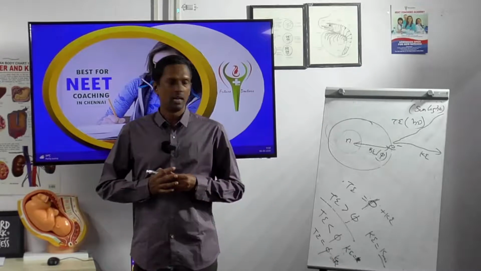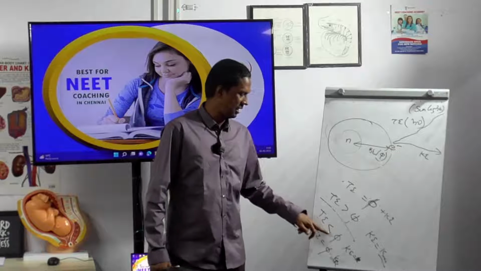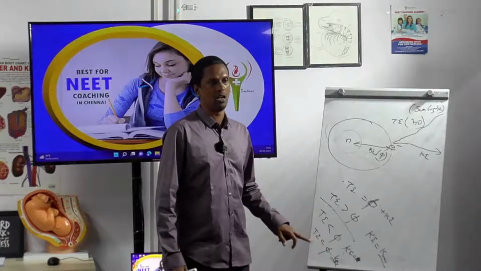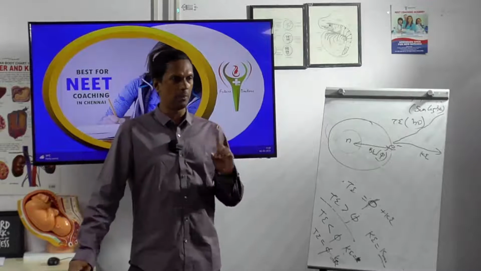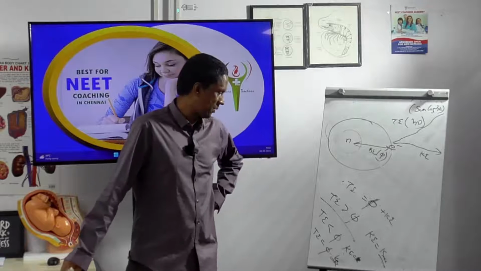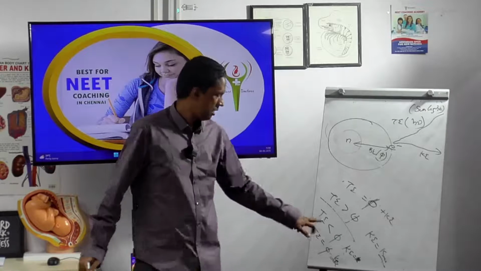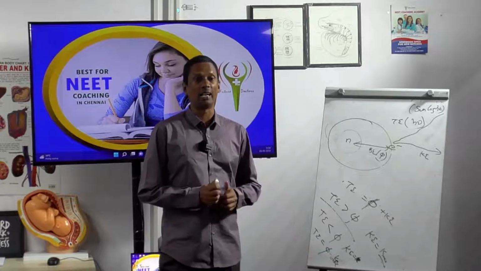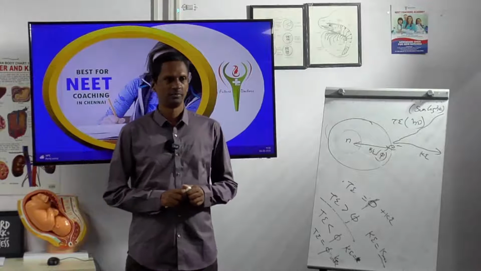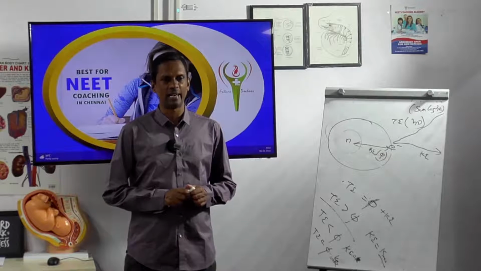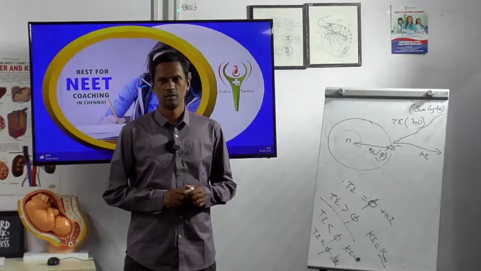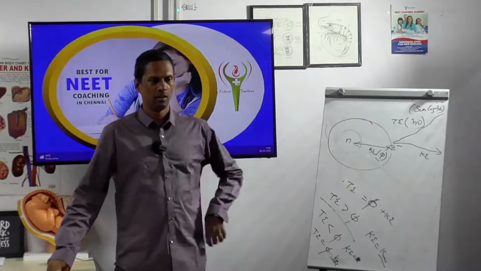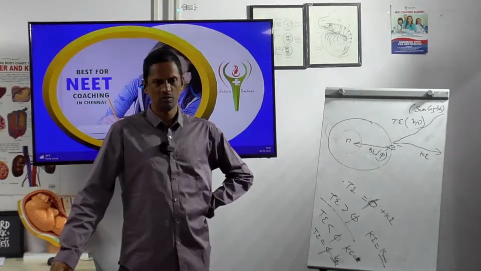Now the second one. What happens to the kinetic energy of the electron when phi is greater than T, and what is the kinetic energy of the electron when phi is equal to T? Who is telling? Any one person should tell. For the second option, T is less than phi. So what happened to the kinetic energy of the electron? What is the kinetic energy now? Zero. It should be 0.